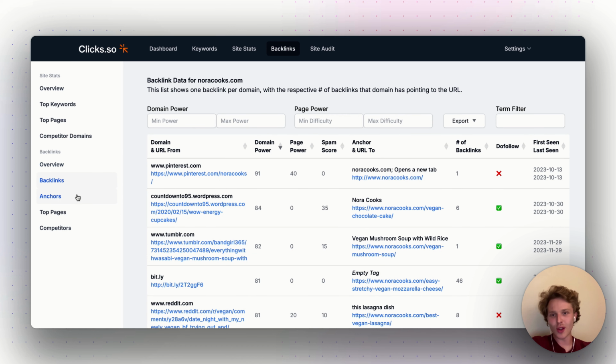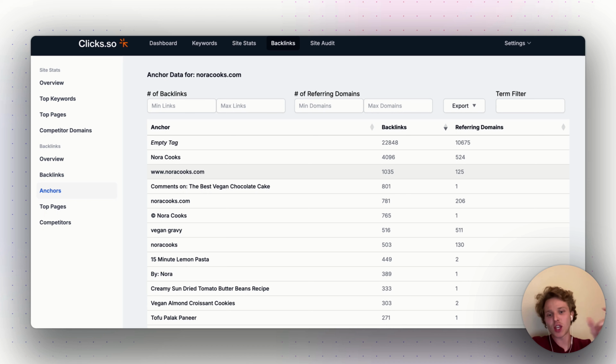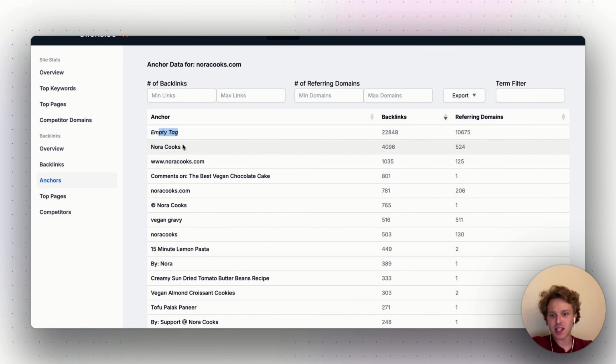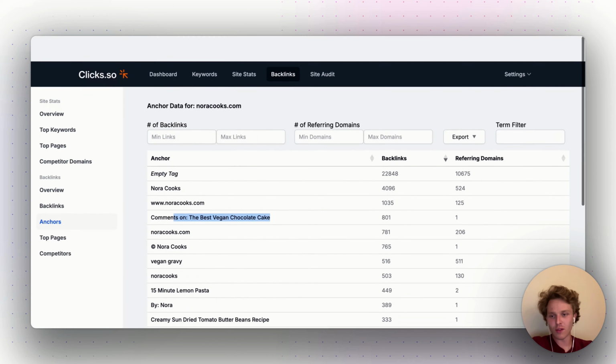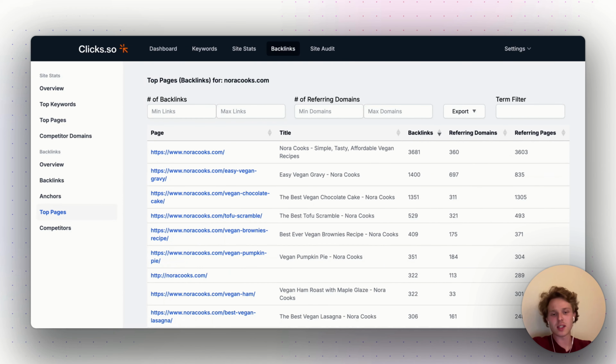Now we can also take a look at the anchors here. So the anchors are basically what text they use to point the backlinks to this domain. So a lot of empty tags, Nora Cooks, so the brand, the homepage, some other anchors. Also take a look at all of this. And then we have the top pages, which we saw before. So what are the best performing pages in terms of gathering backlinks, gathering referring domains?